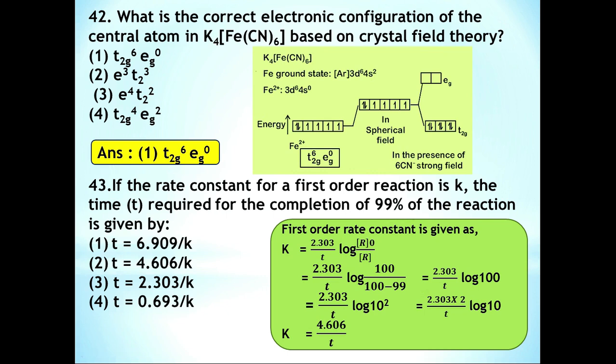So 2.303 by t log 100, and 100 is 10 to the power 2. In that case we get 2.303 into 2 by t log 10, which is nothing but 4.606 by t. So option 2, t is equal to 4.606 by k, is the correct answer.